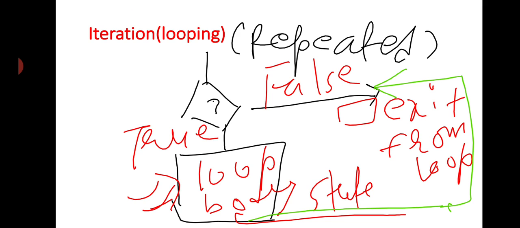Don't worry about that. Just understand that in a looping flow we check the condition and print or execute the statement again and again until and unless our condition becomes false. As soon as our condition becomes false, we come out of the loop and stop the execution.